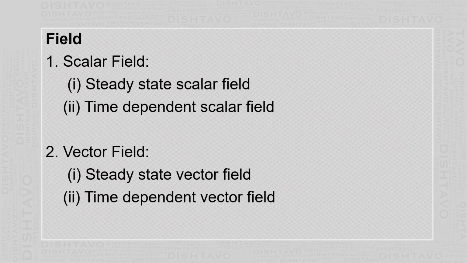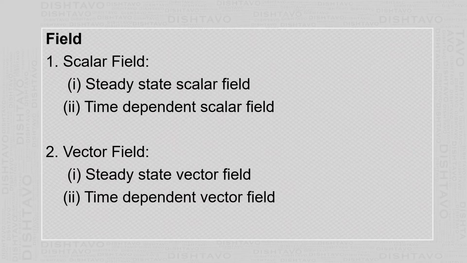In mathematics, we come across the concept of function. The function of x, y, z, t means this function depends upon some independent variables x, y, z and t.